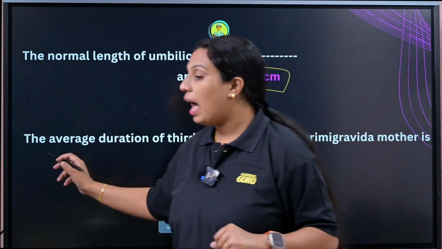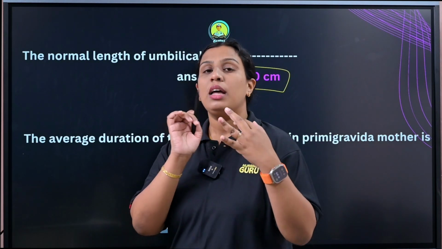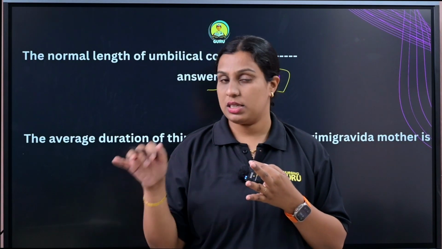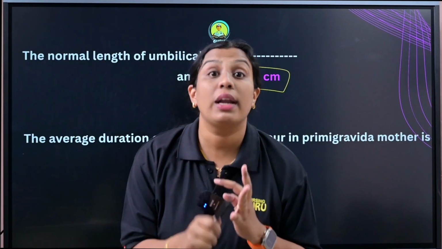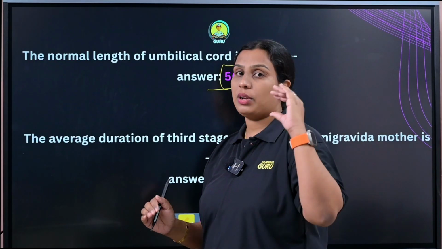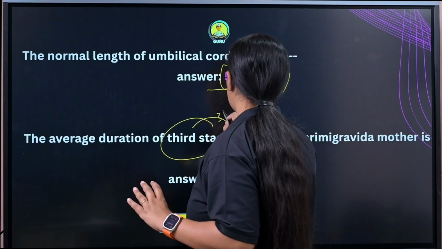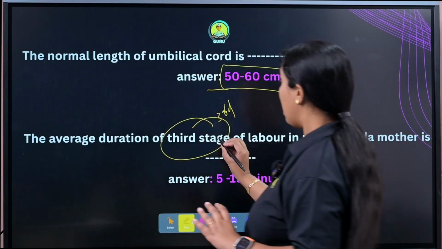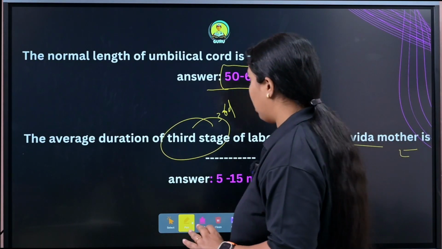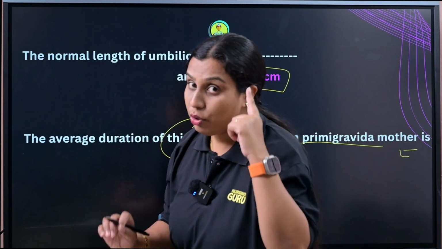Next question, the average duration of the third stage of labor. We know that on normal labor and the stages of labor, you will get a question, especially in OBG nursing, like an essay or a short note. Here some 1 mark questions can also be expected. The average duration of the third stage of labor in a primigravida mother is how many minutes? That is 5 to 15 minutes. Clear? Remember.